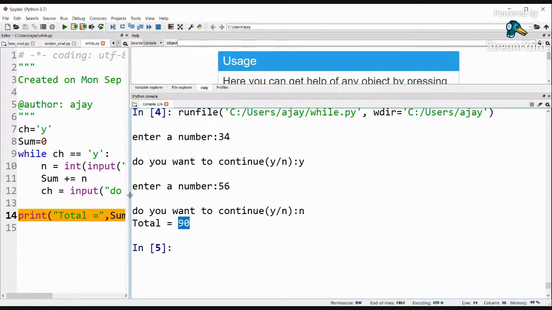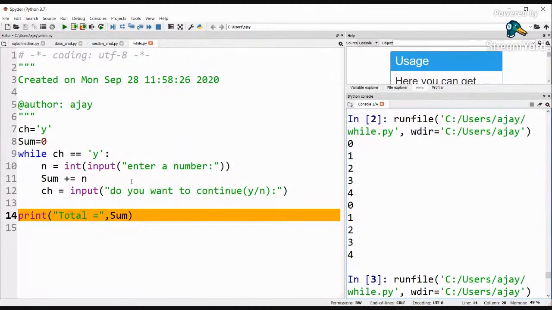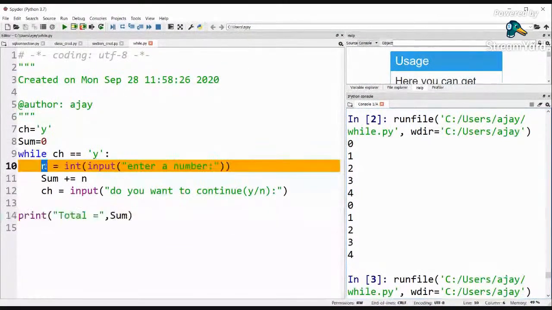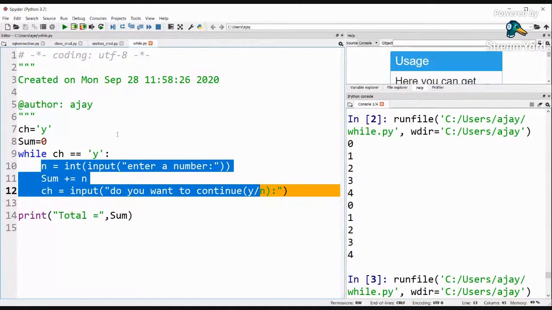Now if you really talk about this particular while loop, can we guess how many iterations this while loop is going to go for? No, we cannot guess the iterations. It depends on the user. The number of times he says yes, the loop is going to go on, right? So this is where a while loop is very handy as compared to a for loop. For such a program, we cannot actually use a for loop. We can do some coding, but still it is not that feasible.